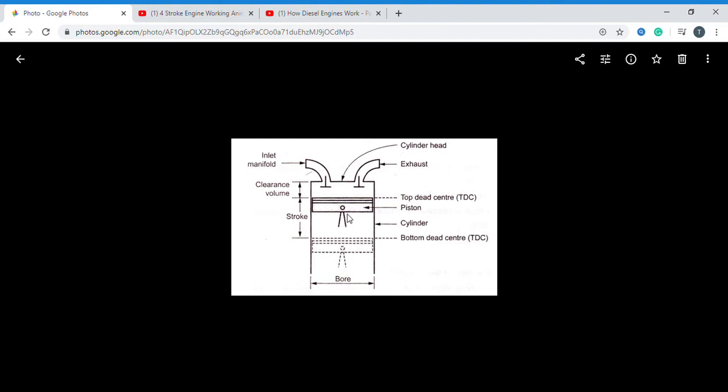One important point: when the piston is at top dead center, between the piston and the cylinder head we have some gap. This gap volume I call the clearance volume.